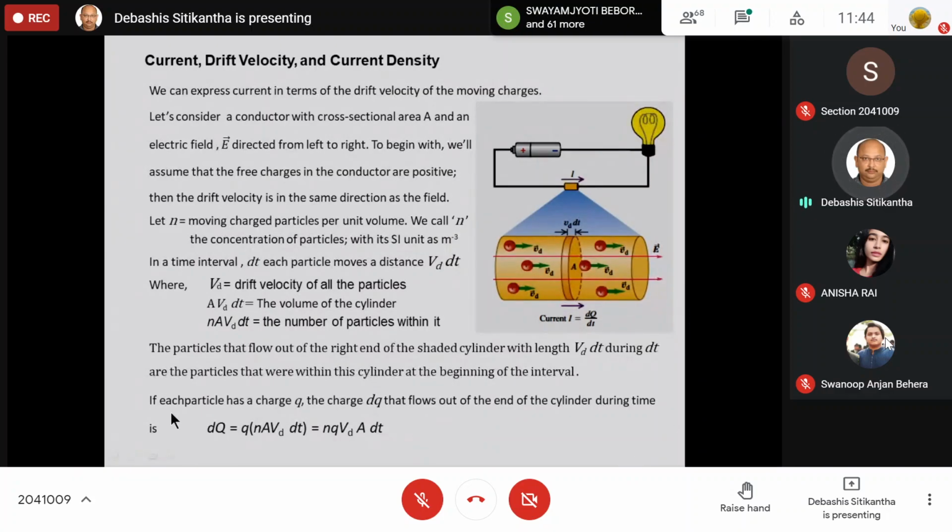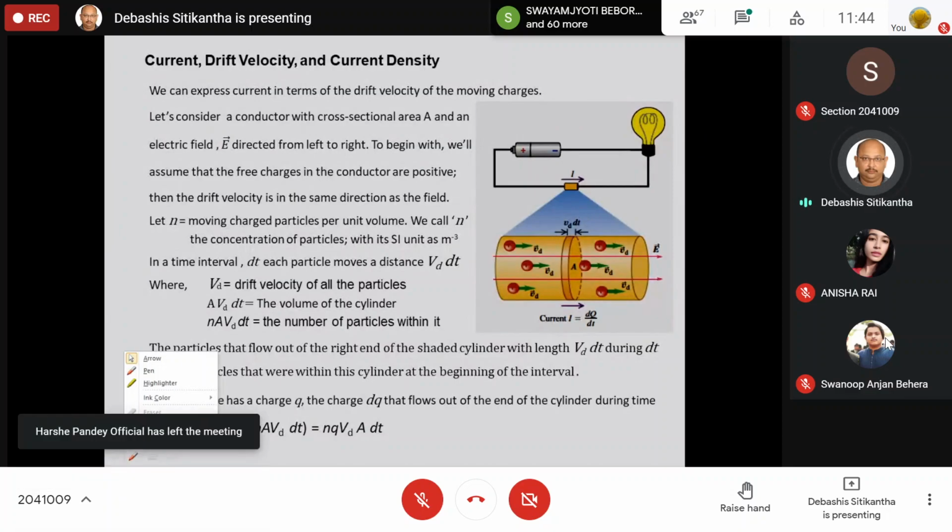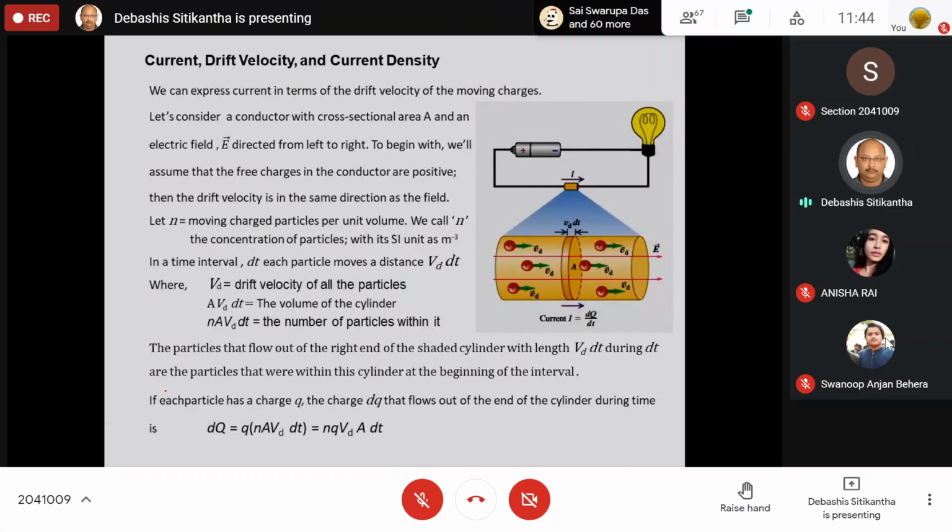In this diagram, you can see this is a closed circuit. Closed circuit means in that circuit there will be a voltage source, there will be a load, and the voltage source and the load will be connected by means of conductors. So over here, as you can see, I am having a source, and from here the positive charges are going to start.